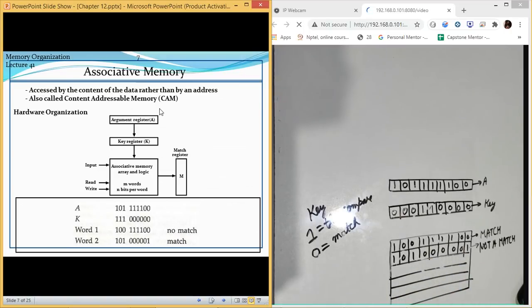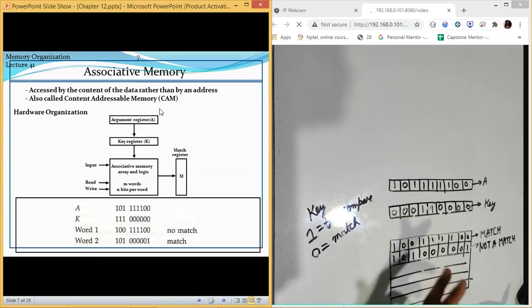Like if I'm searching for M in this, and my total key is memory, I want to search for memory. If there is any word which is containing memory in it, and there is some other word as well, it will show me both the results. So the similar thing is here. Even if there is not a complete content, but some content is matching, it will show that as a result.